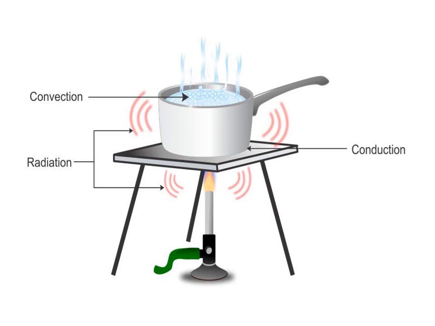So here we can see that convection is there in the water, conduction is there in the vessel, and radiation is the radiation provided by the stove and the other radiations which are coming. So this is actually showing what? All the processes of transfer of heat, that is convection, conduction and radiation.